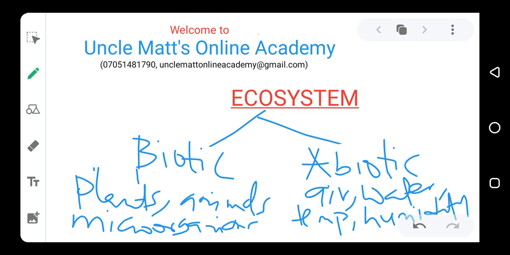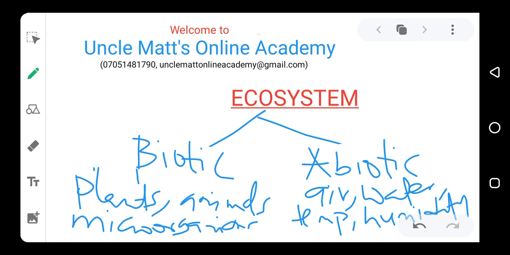Any other thing that you can think of that is not a living organism and is found in an environment is an abiotic factor or abiotic component in the environment.